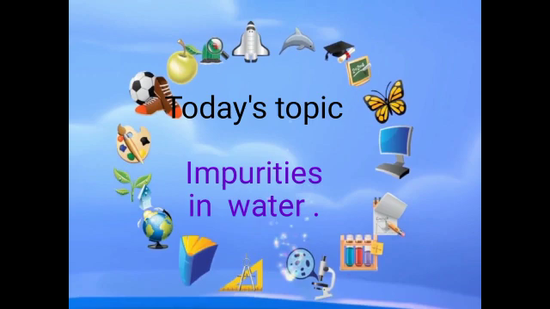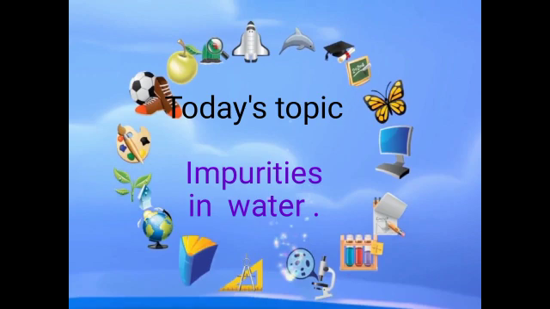Soluble impurities, insoluble impurities. Impurities in water. Impurities that can dissolve in water are called soluble impurities. Example, salt and other chemicals. Impurities that cannot dissolve in water are called insoluble impurities. Sand and mud. These are examples of insoluble impurities.